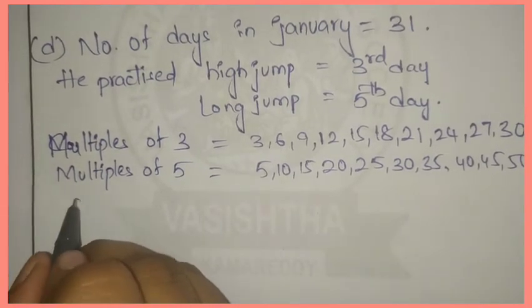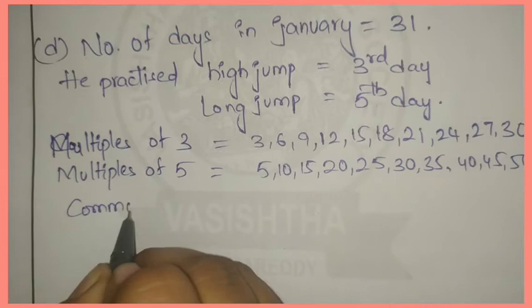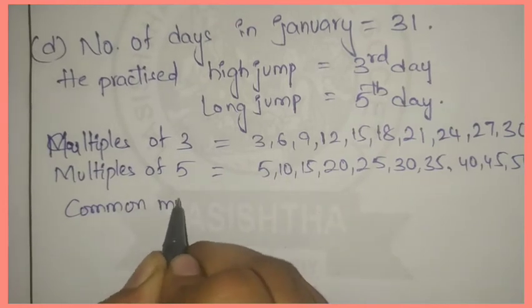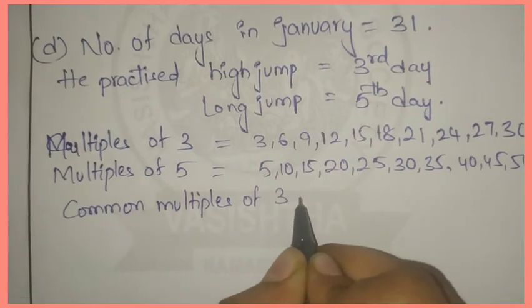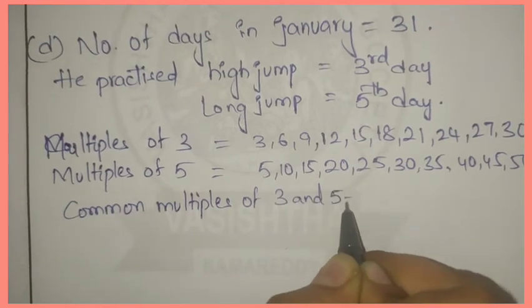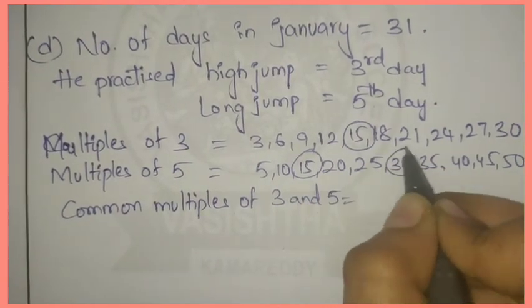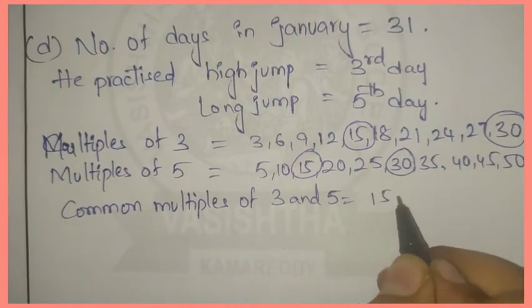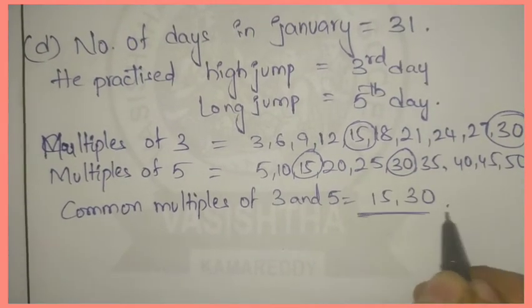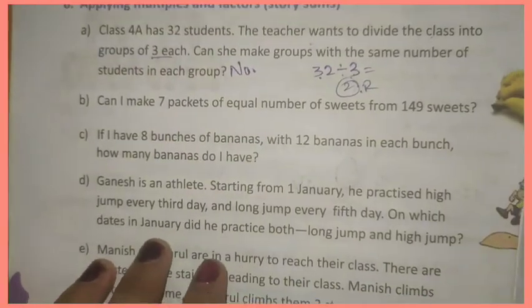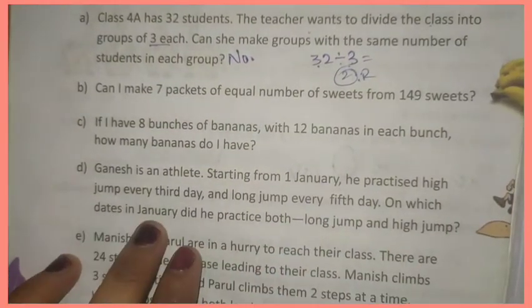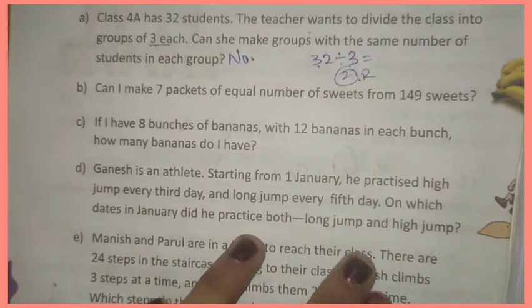Now we'll find the common multiples of 3 and 5. 15 and 30 are the common multiples. So therefore, on which dates in January did he practice both?